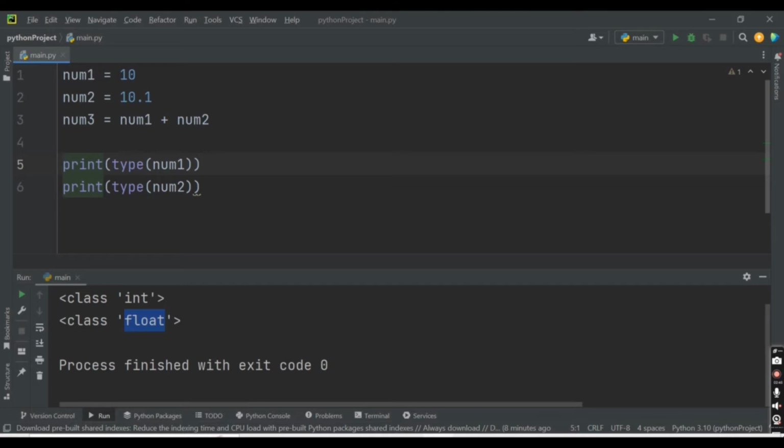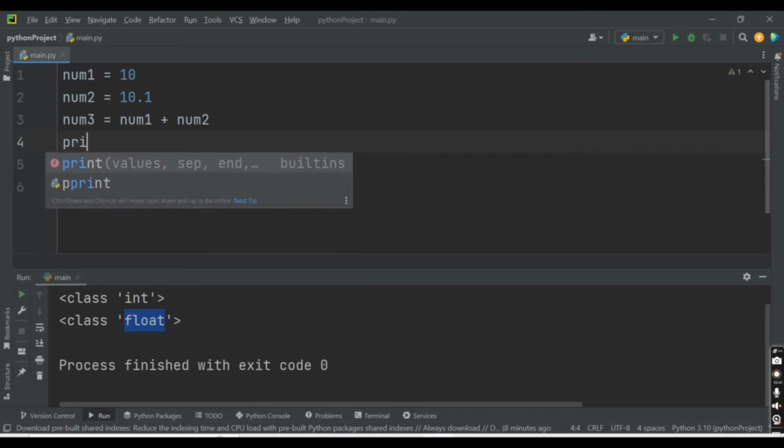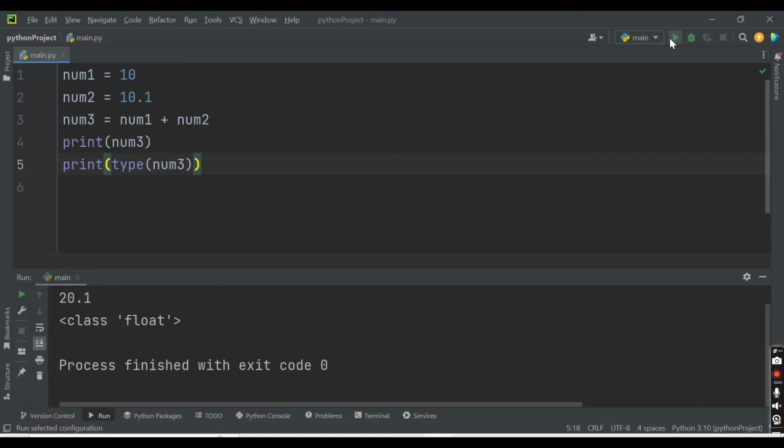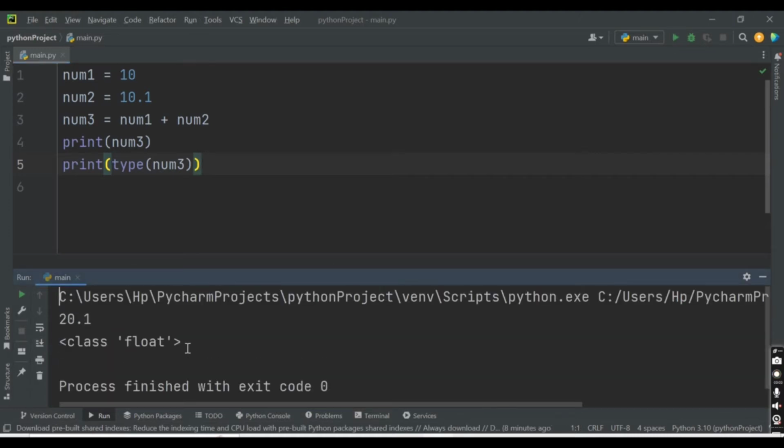Let's remove the type of num2 and num1. We will now check the type of num3 as well. If I try to run this code, see, we are getting the value as 20.1, because 10 plus 10.1 adds to 20.1. So we are getting the value of num3 as 20.1.